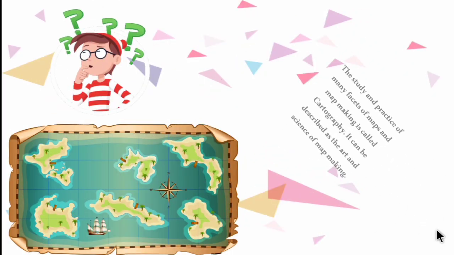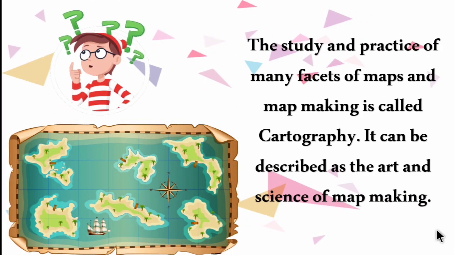So now let's see the study and practice of many phases of maps, and map making is called cartography. So cartography means study of maps, as well as map making, and those who design the map are called cartographers. So it can be described as an art and science of map making. So cartography is the art and science of map making. So make a note of it.